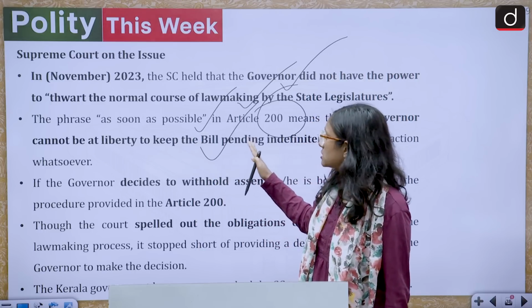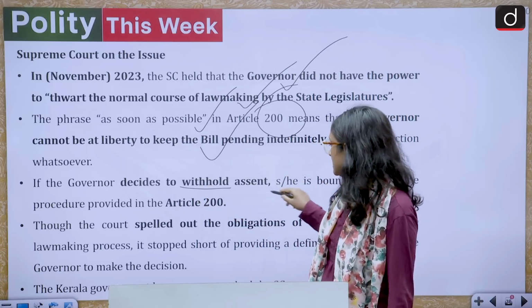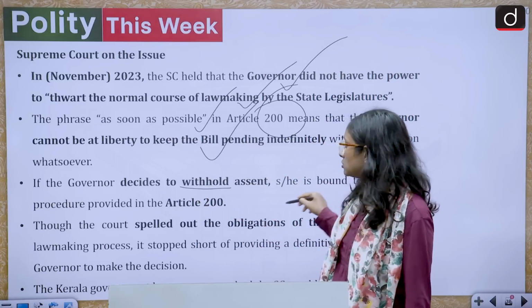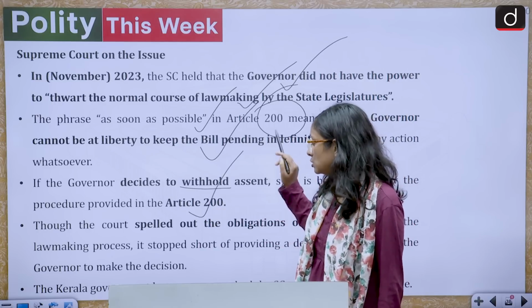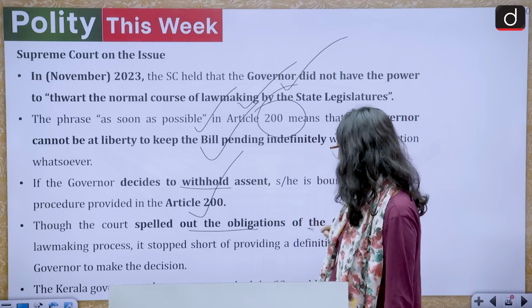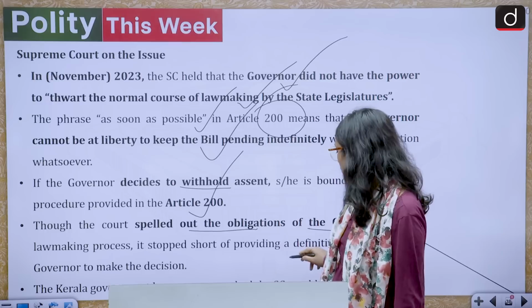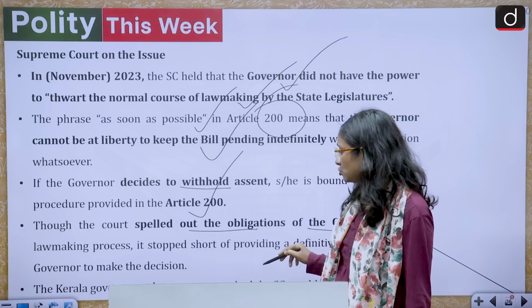In detail, we are going to discuss Article 200. If the governor decides to withhold assent, he or she is bound to follow the procedure provided under Article 200. Though the court spelled out the obligation of the governor in the law-making process, it stopped short of providing a definitive timeline for the governor to make the decision.